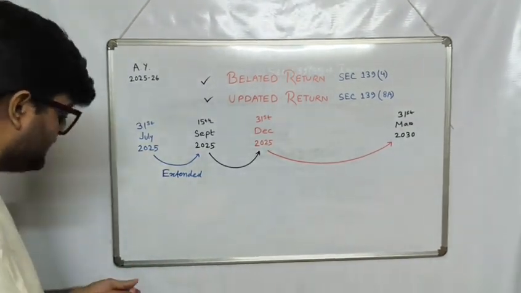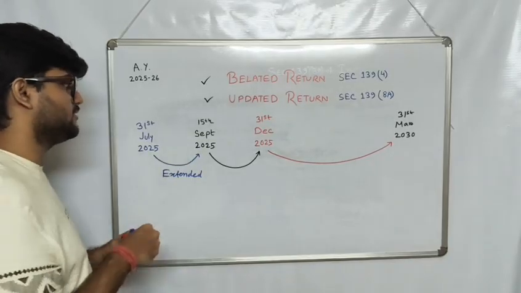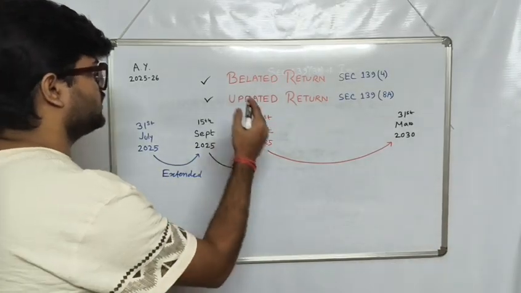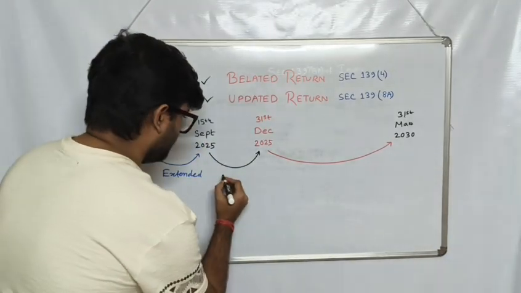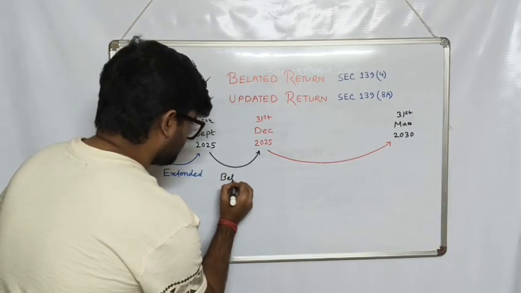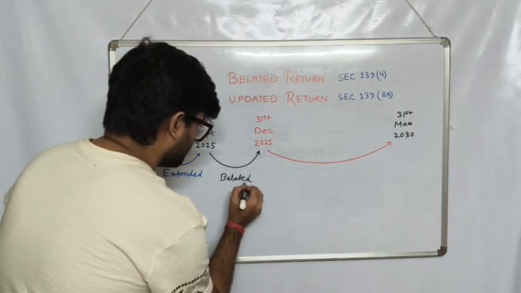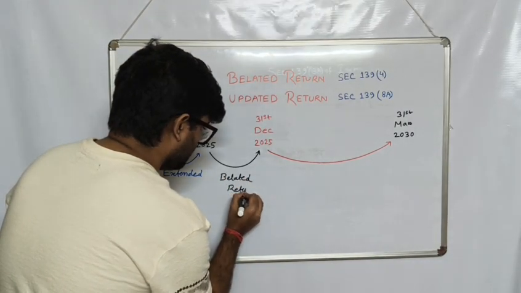Anytime you file between 15 September 2025 and 31st of December 2025, that would be your belated return.